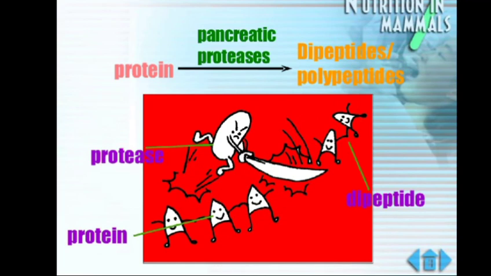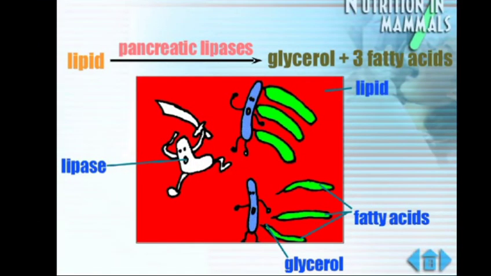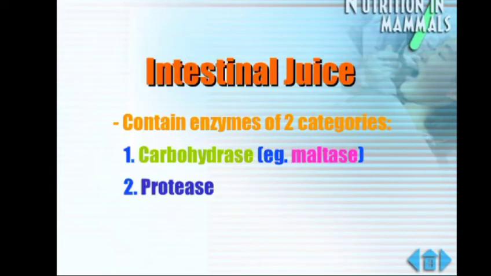Then comes the pancreatic protease. These convert the protein into polypeptide and dipeptide chains. Then comes the pancreatic lipase, which converts the lipids, that is the fats, into glycerol and fatty acids. Since these three enzymes are present in the pancreatic juice, they are called pancreatic amylase, pancreatic protease and pancreatic lipase. Then comes the intestinal juice.